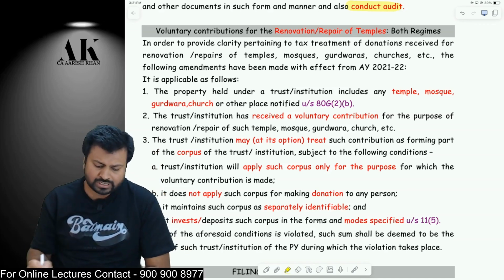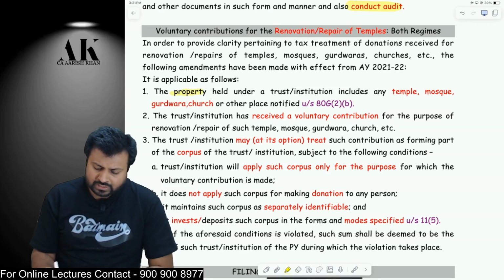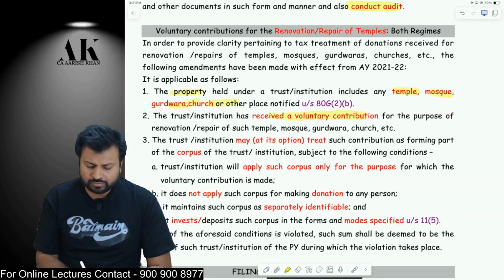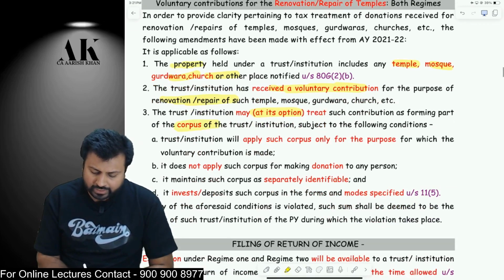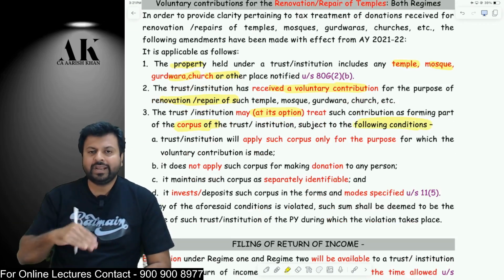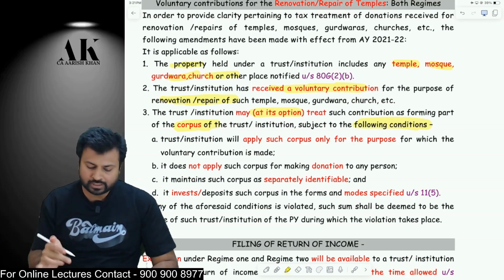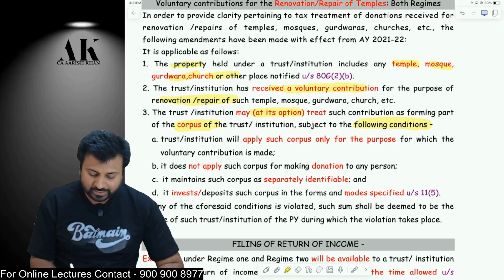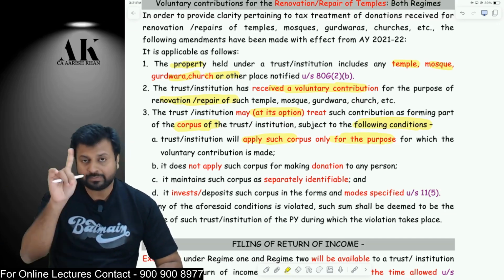Now, what are the conditions applicable to this? The property should be a temple, mosque, church, gurudwara, etc., and you have received a voluntary contribution for repair or renovation. Then I have an option to treat it as what? To treat it as corpus. I can treat that as corpus subject to some conditions. By treating it as corpus, I will enjoy the exemptions under the income tax law. Now, what are the conditions? The trust will apply such corpus only for the purpose.